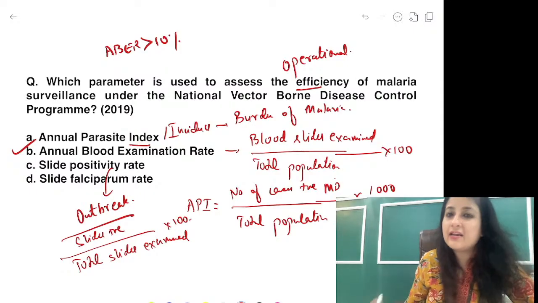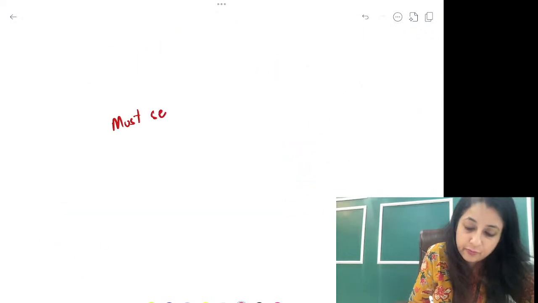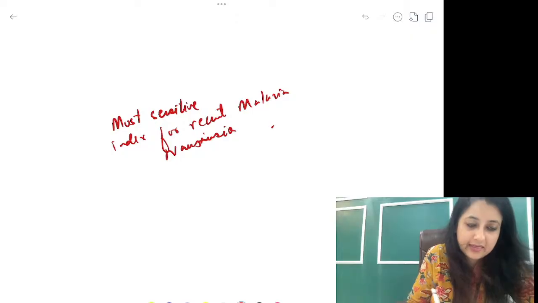But if somebody asks you what is the most sensitive index for recent malaria transmission, what are you going to mark? Most sensitive index, guys, for recent malaria transmission, what is the answer? Can anybody tell me in the comment section?